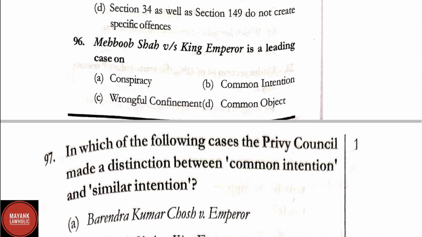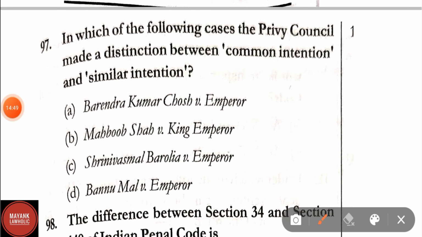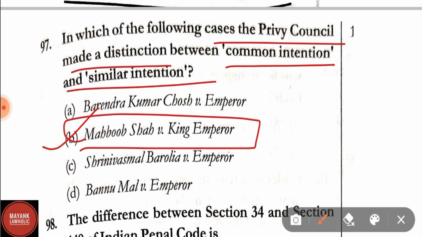Question number 96. Mehboob Shah versus King Emperor is a leading case on A, conspiracy, B, common intention, C, wrongful confinement, D, common object. Correct answer is option B, that is common intention. Question number 97. In which of the following cases the Privy Council made a distinction between common intention and similar intention? Options are Barendra Kumar Ghosh versus Emperor, Mehboob Shah versus King Emperor, Srinivasmal Barolia versus Emperor, Bannuwal versus Emperor. Here the correct answer is option B, that is Mehboob Shah versus King Emperor. In Mehboob Shah versus King Emperor, Privy Council made a distinction between common intention and similar intention.